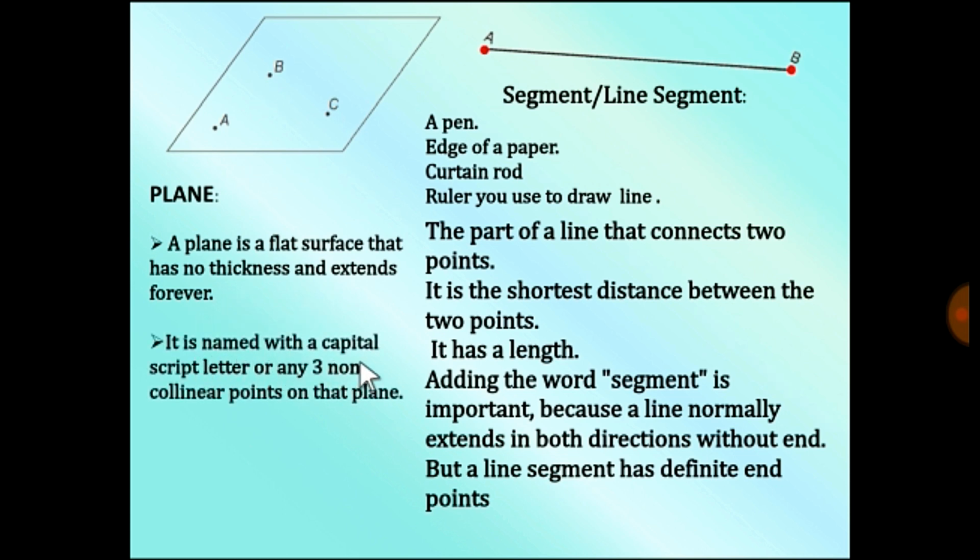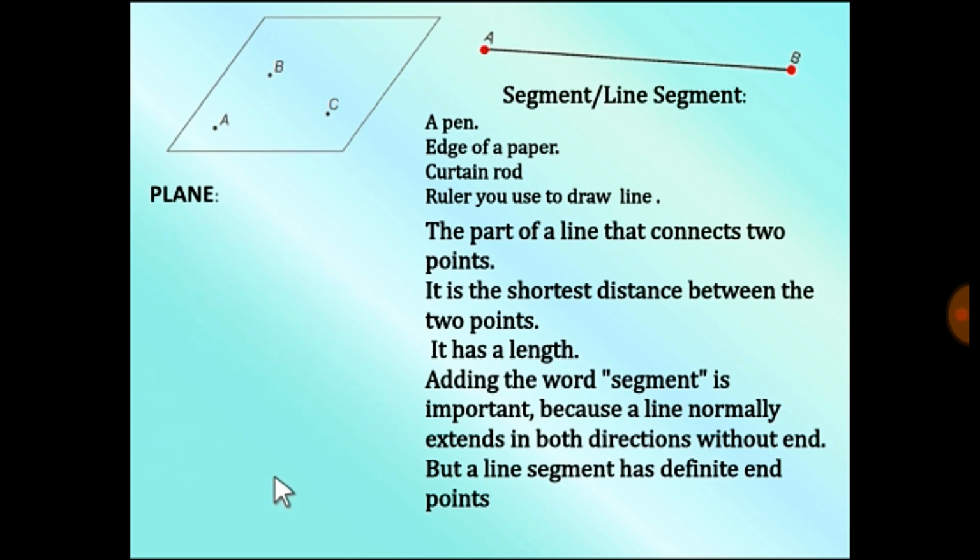It is named with a capital script letter or any 3 non-collinear points on the plane. How to name it? For example, we write this plane as plane A, B, C. If you have 3 points X, Y, Z, you will write plane X, Y, Z. So, plane A, B, C.